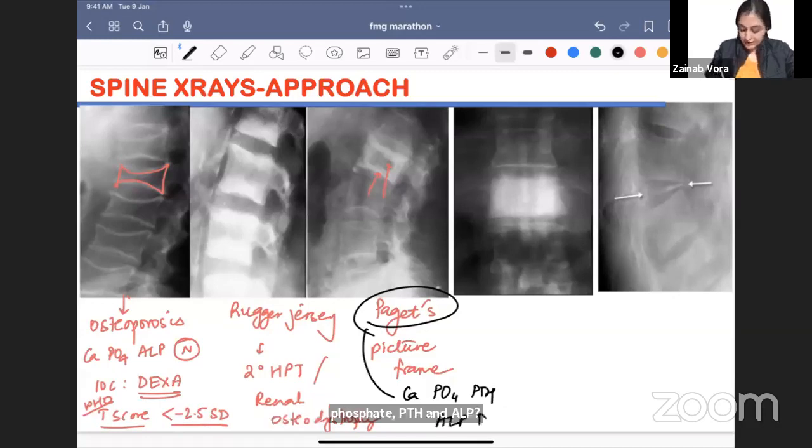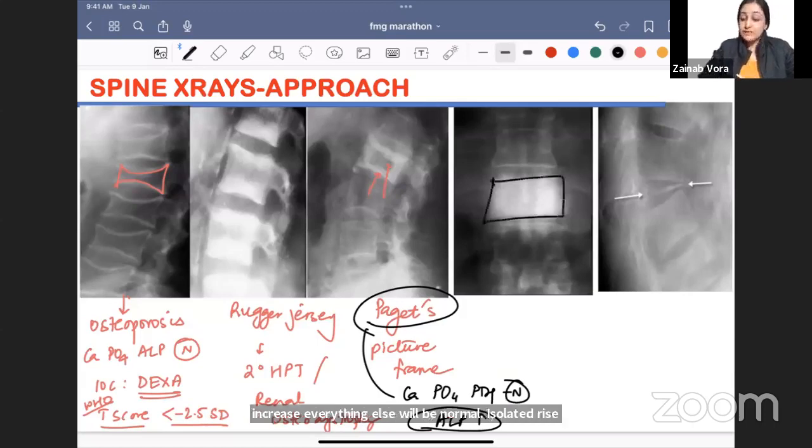Very nice. Only ALP will increase, everything else will be normal. Isolated rise of ALP is what you find in Paget's disease. Wonderful. What is this? One vertebrae completely white like ivory. So ivory vertebrae, one DD is Paget's only. Paget's का blastic phase में मिल सकता है.